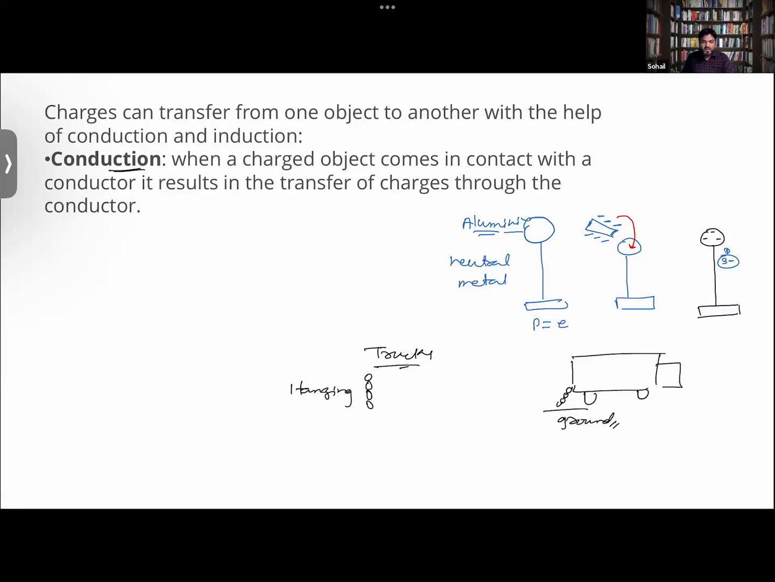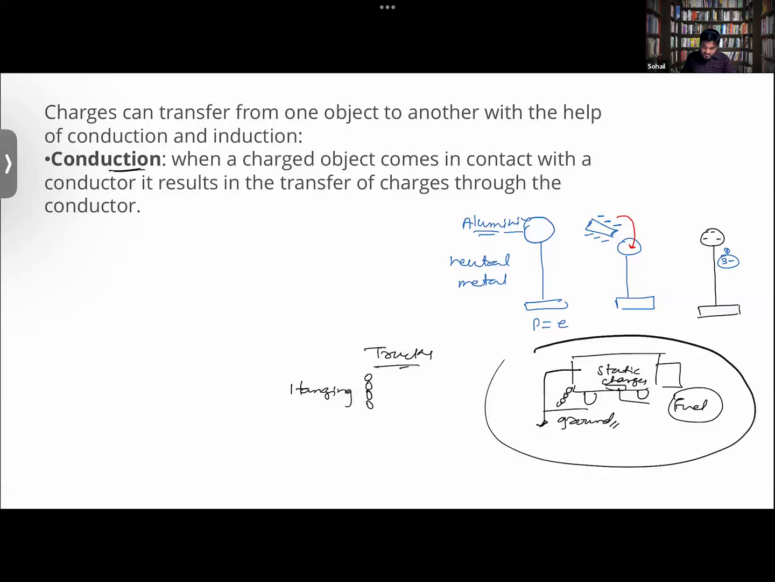Very good. See, basically what is happening here is that static charge develops in the body. So in the body of the truck, while it is moving, a static charge develops, and because of this static charge, and it carries fuel also, it can catch fire. So in order to avoid that, we have to transfer this static charge to the ground. So thereby there will be a hanging chain.